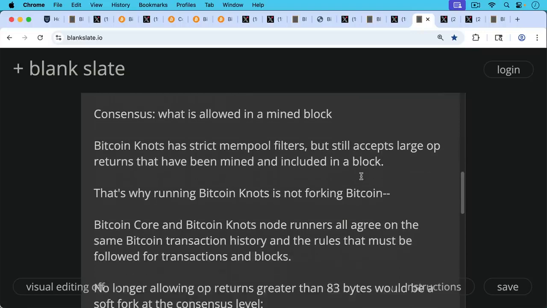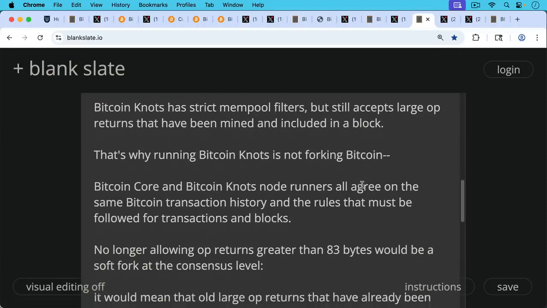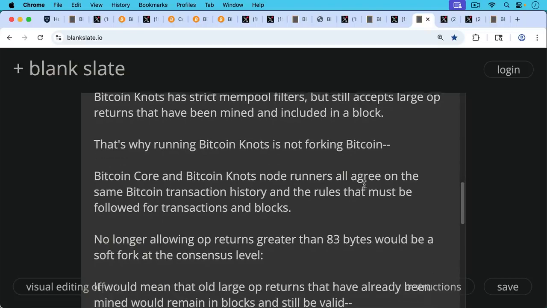It is a mod of Bitcoin Core software, but it's not a fork in the sense of a consensus fork. Bitcoin Core and Bitcoin Knots node runners all agree on the same Bitcoin transaction history and the rules that must be followed for transactions and blocks. So they're still in consensus.